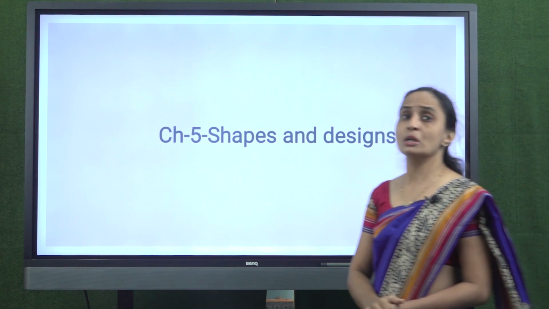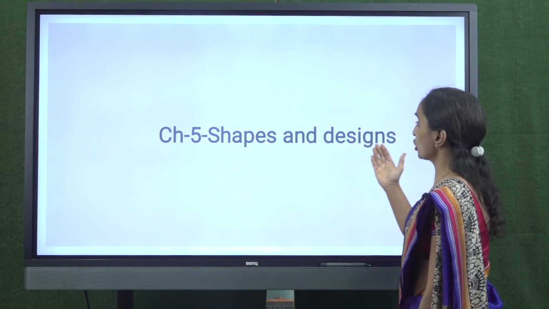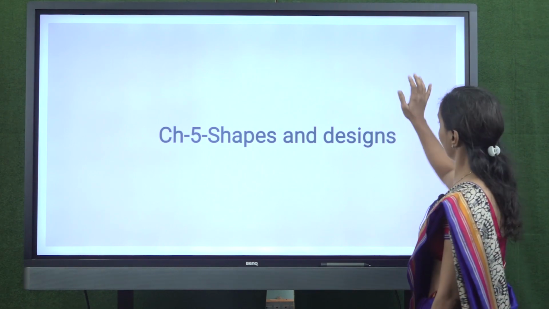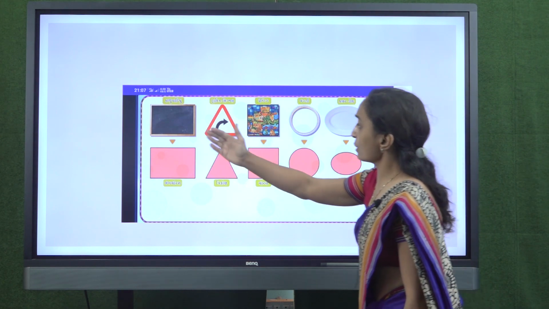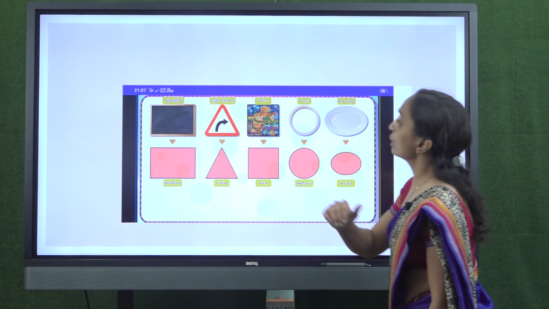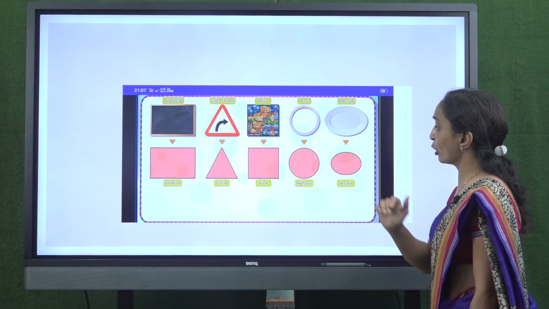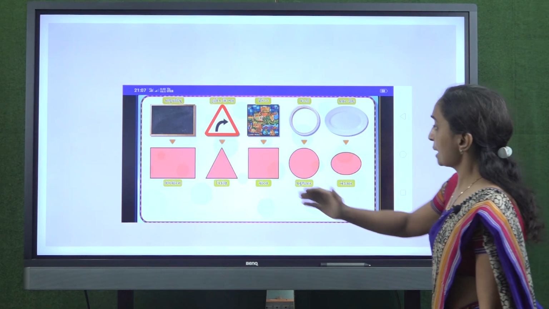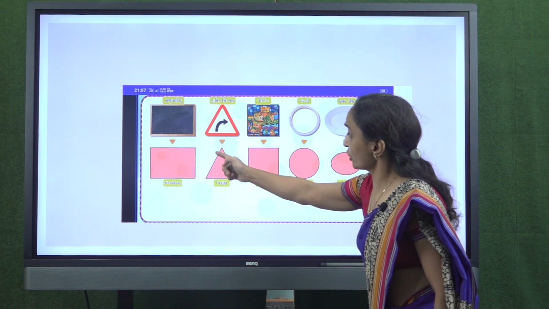So students, today we are going to learn our chapter number 5, Shapes and Design. Beta, if you see, then some shapes are made up of straight line and some shapes are made up of curved line. This rectangle is made up of straight line.